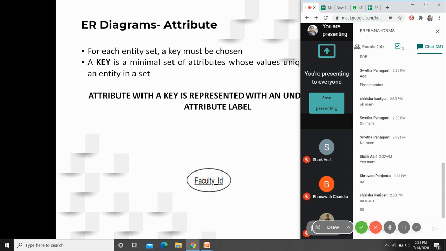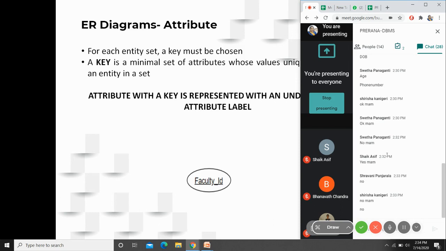In case there is no faculty ID, then what will we have to do? Consider a combination of faculty name with their email ID. Probably the email IDs will be unique and the combination of name and email ID could be unique. So for an entity, first, to identify it as an entity, it must have distinguishing attributes.